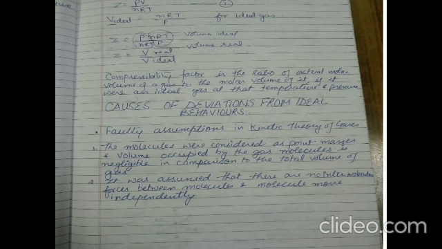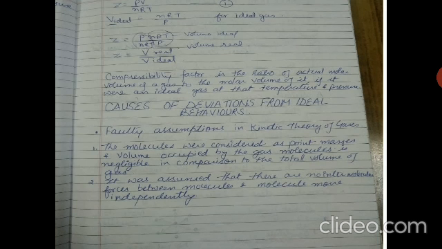Now we will deal with the significance of Z, that is the compressibility factor, and we all know that Z is equal to PV upon nRT, and for the ideal gas the volume will become nRT upon P. If we place the value of volume of the ideal gas in the first equation, we get P into nRT upon P, and this is the volume for the ideal gas.